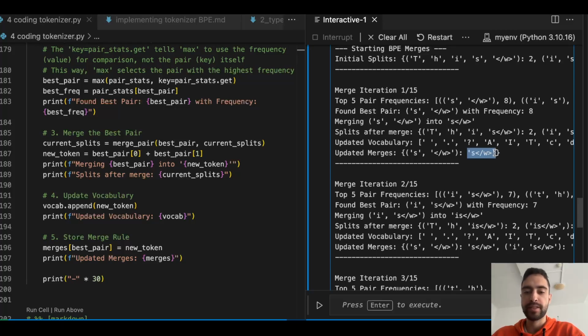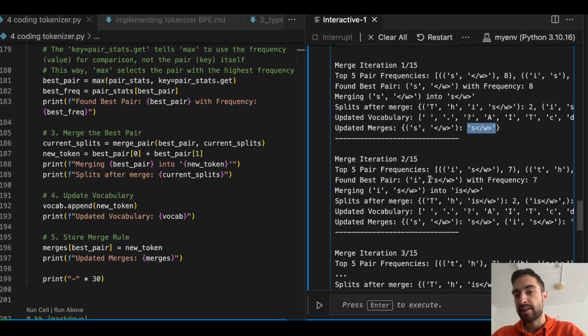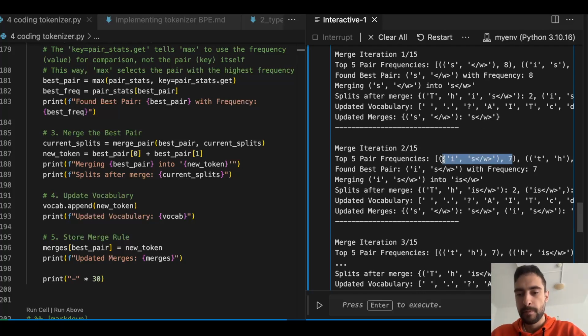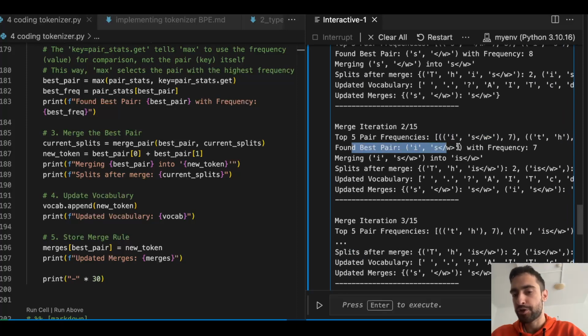And so we now repeat the process, but with this new merge. We have our documents as well, but now this is going to be considered a single token. And it turns out that it still remains part of the most frequent pair: I and S end of the word. It's because it's I and then S end of the word, and then this end of the word. So that's why it's most frequent. And then we found the best pair, which is that pair, merging and then creating a new token, is and then the word.